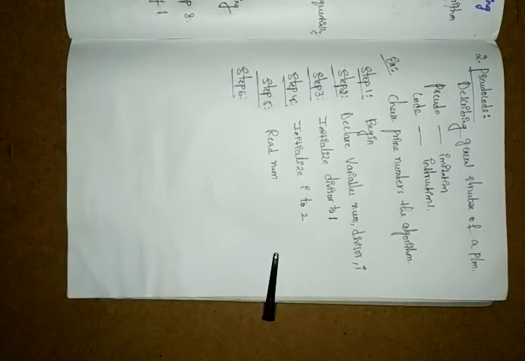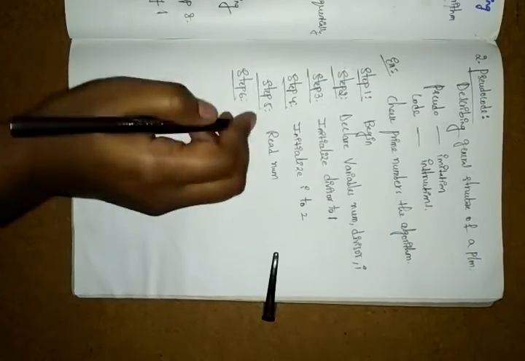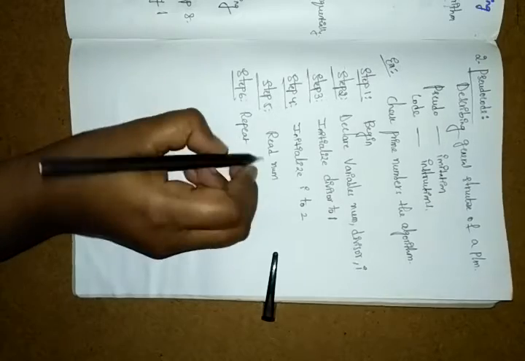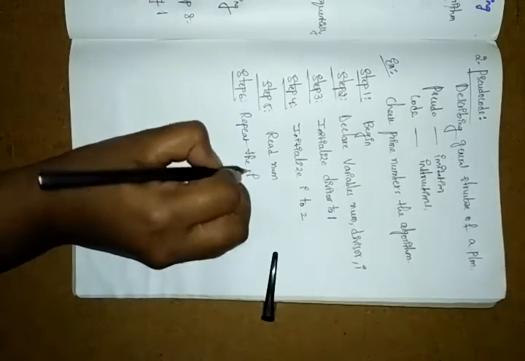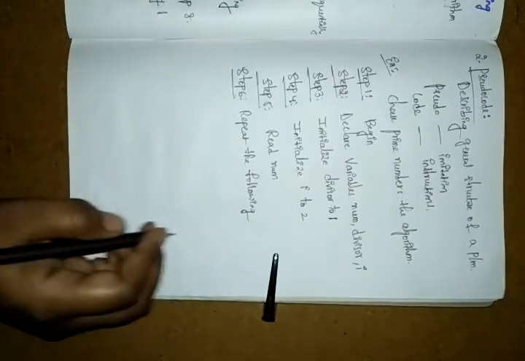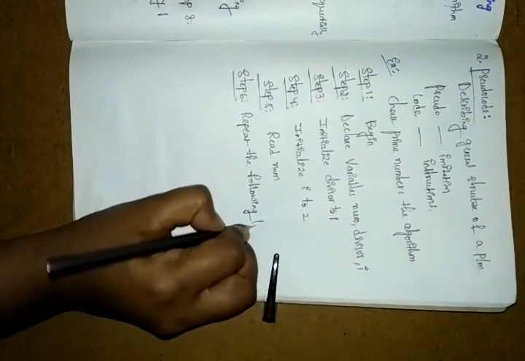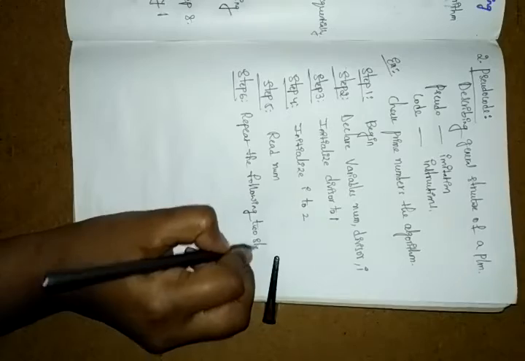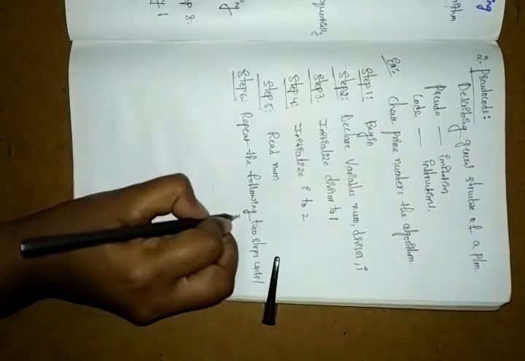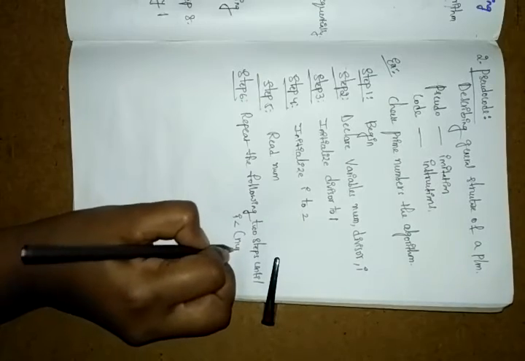Here we are repeating the following two steps. Whatever I am writing here, you have to repeat that. Repeat two steps until I is less than num by 2.